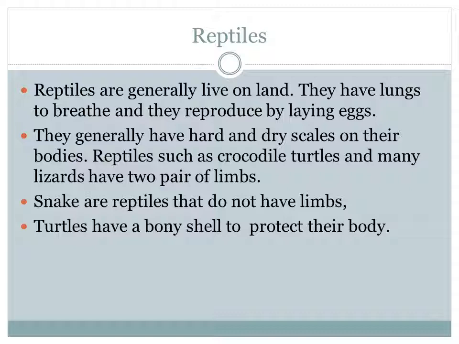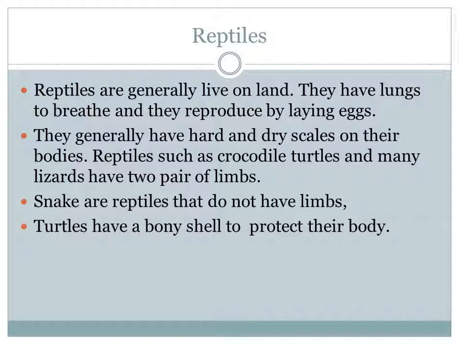Animals also have a backbone. Animals which have a backbone are called vertebrates, and animals that do not have a backbone are called invertebrates. Examples of invertebrates: insects, snails, octopus, earthworms, crabs, etc. Examples of vertebrates: fish, amphibians, reptiles, birds and mammals.